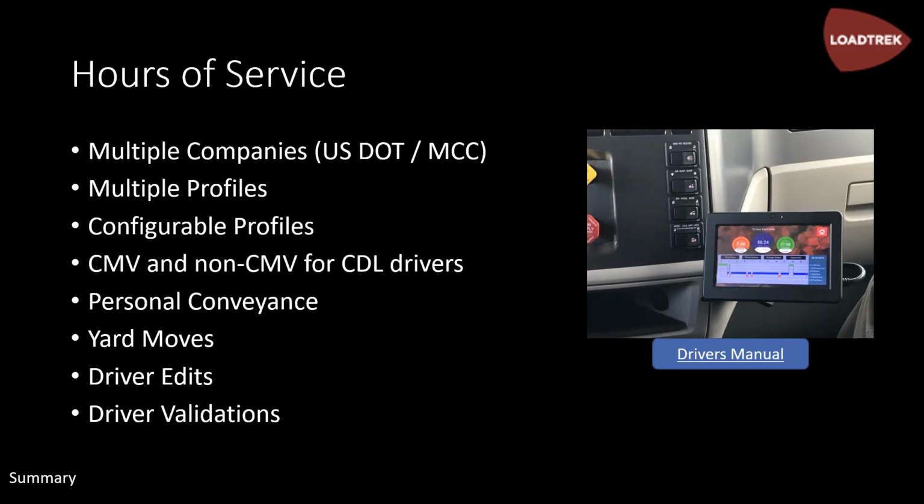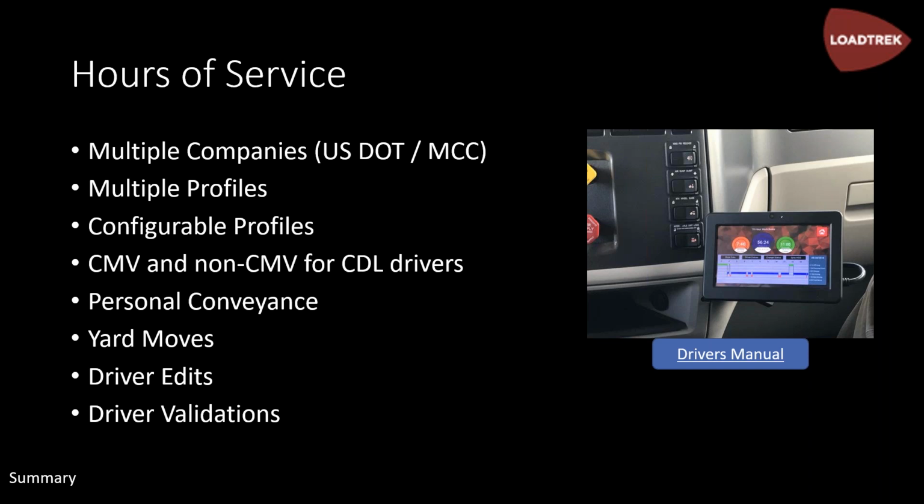So in LoadTrek Hours of Service, you can have multiple companies. If you have 2 or 3 companies that a driver may be working for under the same umbrella, they can pick the appropriate company with the accompanying DOT number. You can have multiple profiles. If a driver operates a passenger carrying vehicle and a freight vehicle as a normal course of what they do, they can operate under different profiles based upon the situation. And these profiles are configurable. So if the hours of service rules change, we can easily change it.